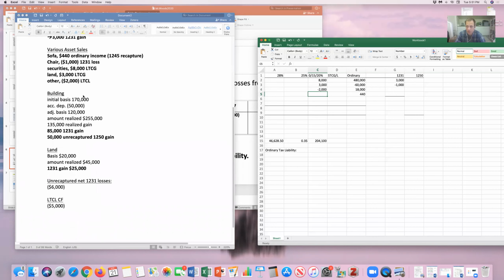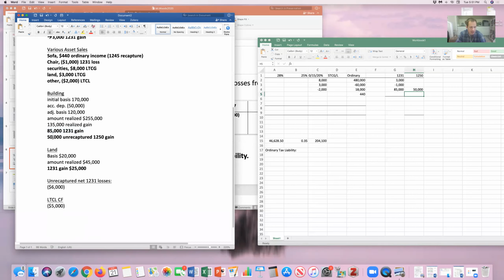All right, we had the building that was a 1231 asset, used in the business. We had some 1231 gain. Again, I'll put that first in my 1231 column. And I had some unrecaptured 1250 gain. I'm going to put that right here. It's a little confusing. It's technically a 1231 gain, but it's also unrecaptured 1250. So I want to keep track of it separately. We'll see why in a second.